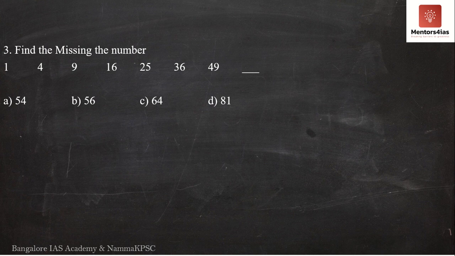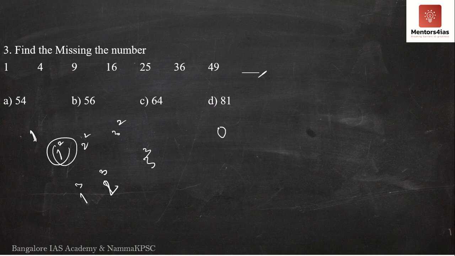Third problem. We have another series. We have to find out the missing numbers here. So we have 1, 4, 9, 16, 25, 36, 49. I'm pretty sure everybody would have already guessed the answer by now. One suggestion which I would always try to give you is that whenever any number series starts with 1, always check for 1 square, 2 square, 3 square. Is it a series of squares, or is it a series of cubes?